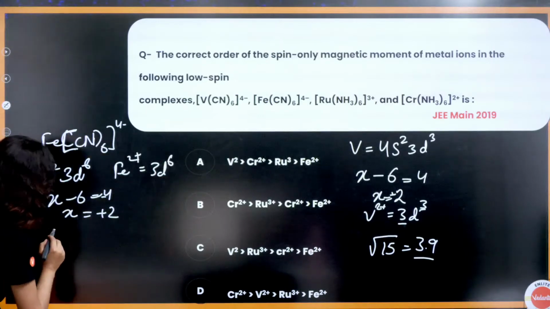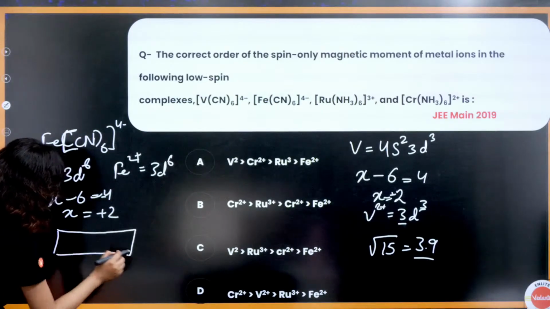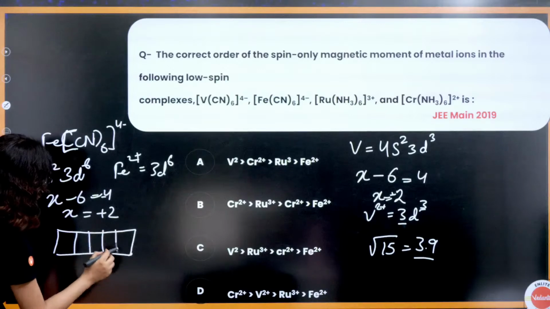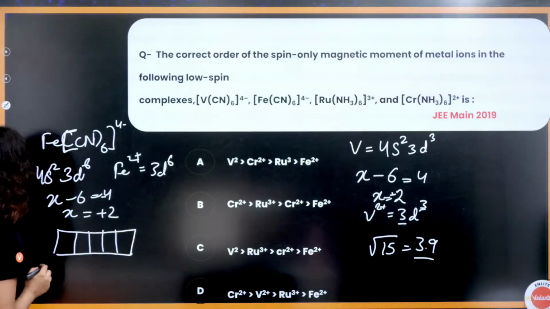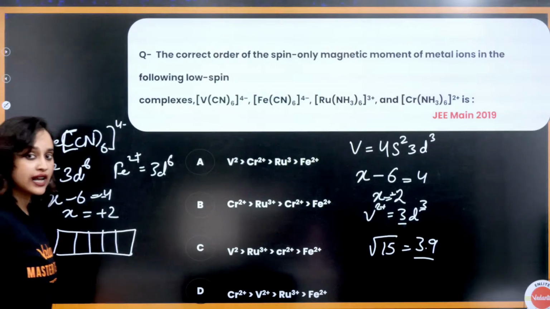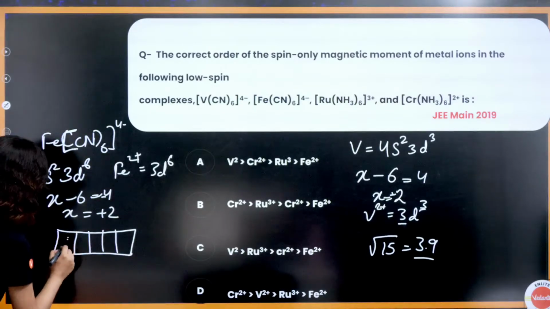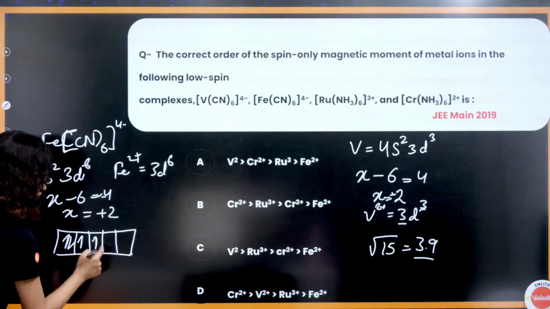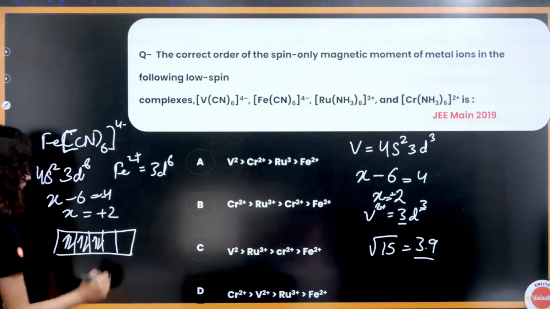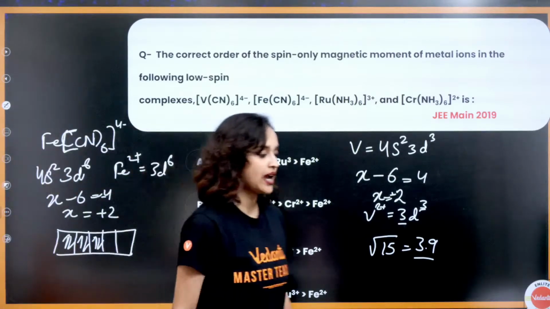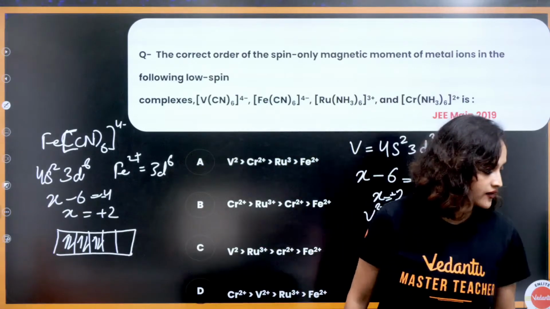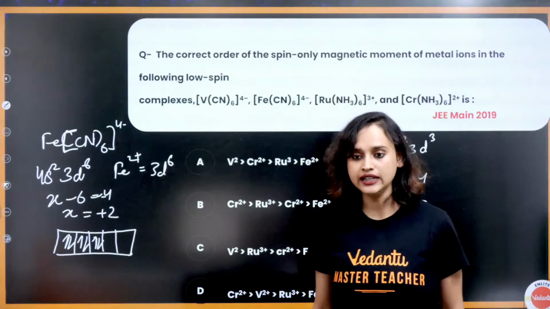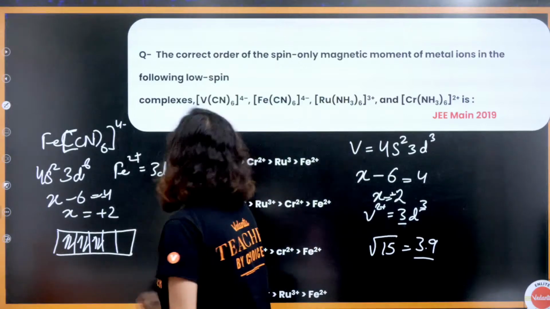If it is 3d6, this is how we are going to draw it: 1, 2, 3, 4, 5. But CN is a strong ligand, so 1, 2, 3, 4, 5, 6. It will get paired up. Will it have any magnetic moment? 0. This will have 0.